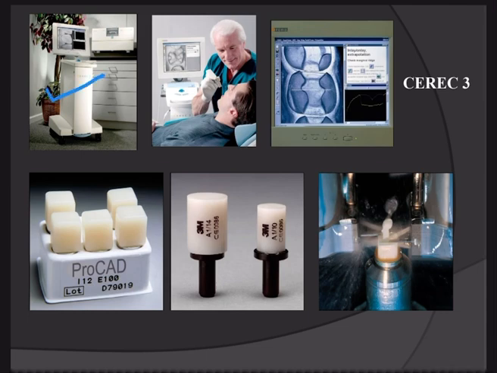this is the machine in which the monitor is attached. First of all, as you see in the picture, we take the digital impression. The digital impression appears on this screen. How do we take the digital impression? We use optical scanners. We enter the optical scanner into the patient's mouth and keep it moving all around the teeth, the adjacent teeth, and the surrounding structures. Then it takes the impression, which appears on the screen, and that is called the digital impression.